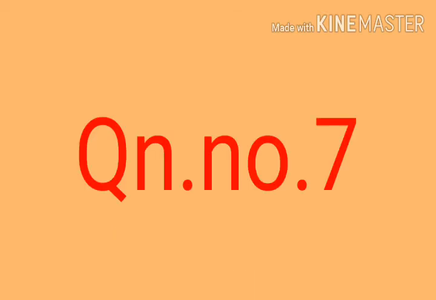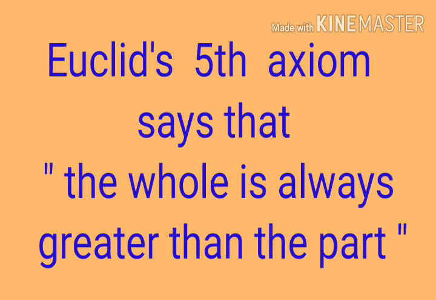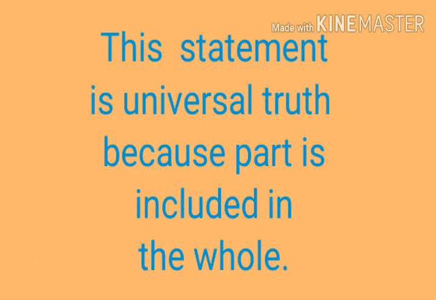Now, the seventh question. Why is axiom 5 in the list of Euclid's axioms considered a universal truth? It is also a board exam question. Axiom 5 states that the whole is always greater than the part. This statement is a universal truth because the part is included in the whole.